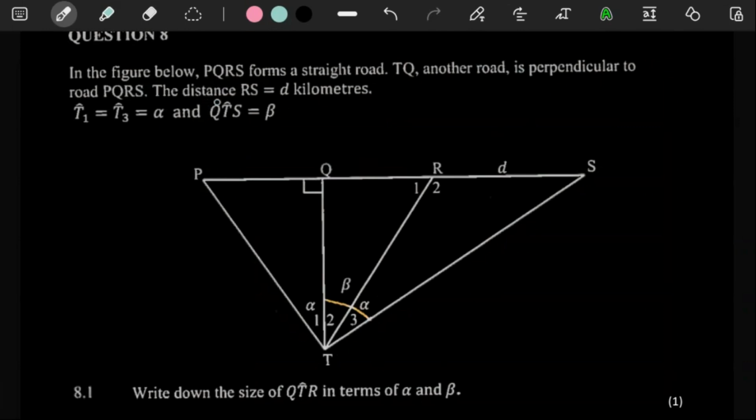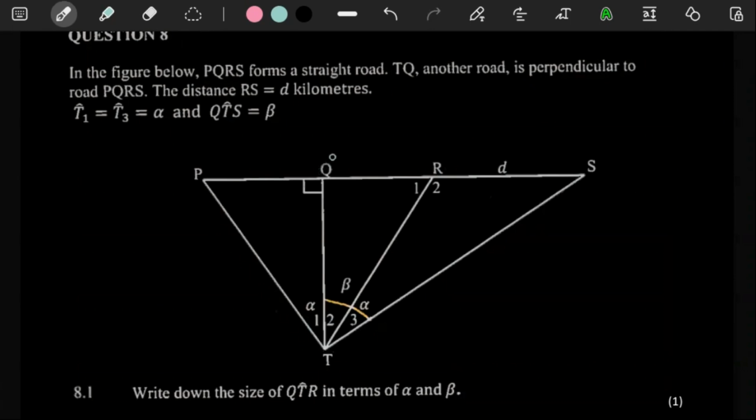And then they say that the distance RS is equal to D. And then they say T1 is equal to T3. And then they said here QTS is beta. QTS is beta.